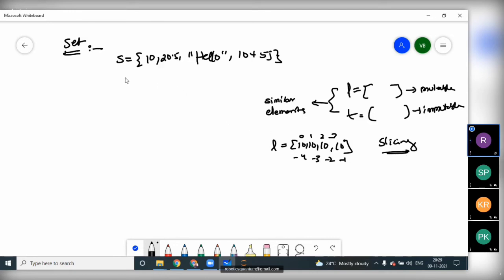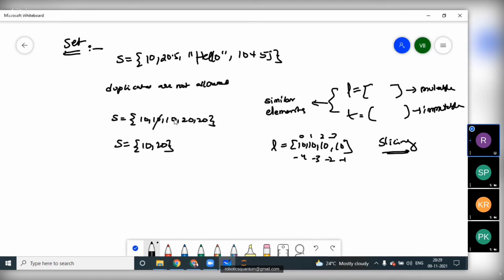But when it comes to the set data type, here duplicates are not allowed. Which means even though when you give duplicate elements 10 comma 10 comma 10 comma 20 comma 20, it will not raise any error. It simply removes that duplicate elements and gives the result only 10 comma 20. It gives that remaining elements only.